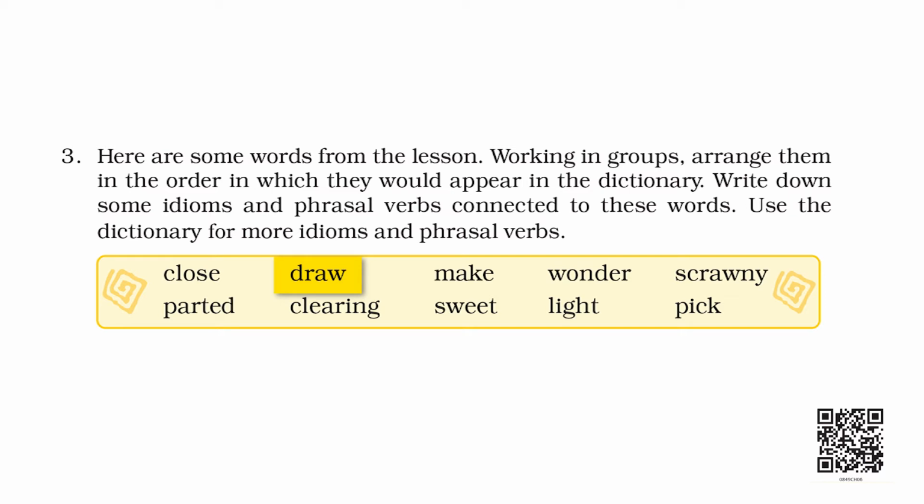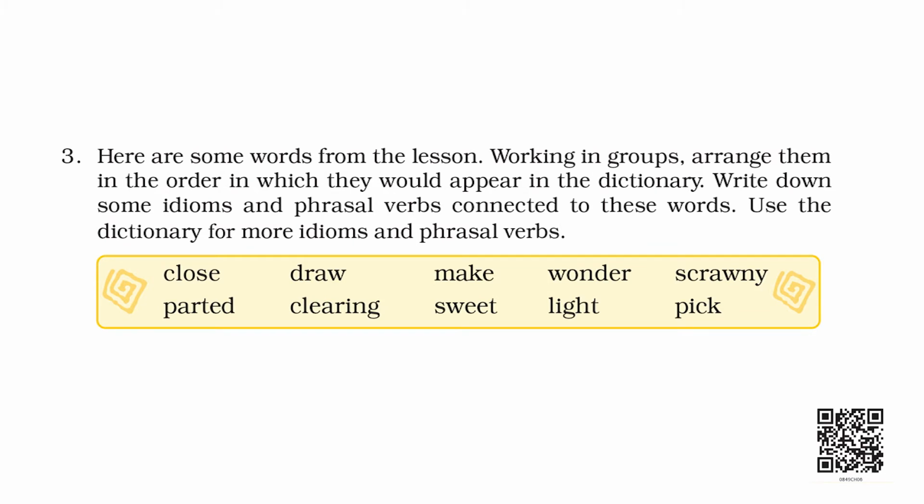We have to do one more task with these words. With the help of the dictionary, you will have to find some phrasal verbs made with the help of these words. Can we try a few? Yes. The first one, close. Can we think of a phrasal verb? We have learnt what phrasal verbs are earlier. Yes, close up, close down, close in. You can look up the meanings in the dictionary and make sentences of your own with them later.